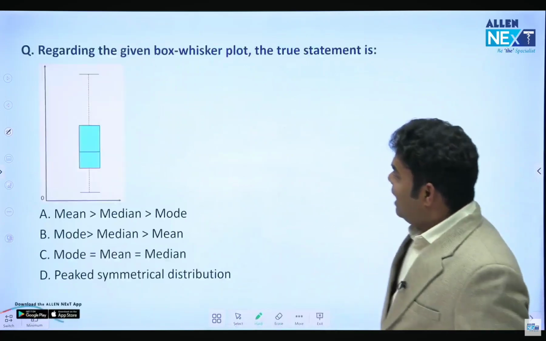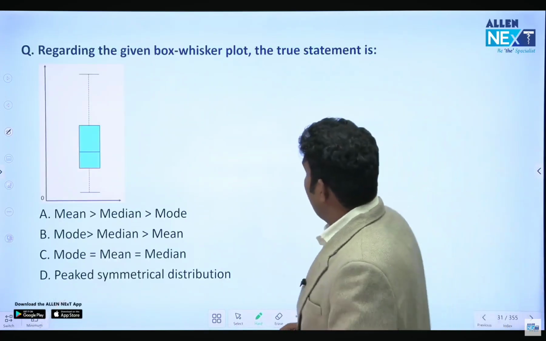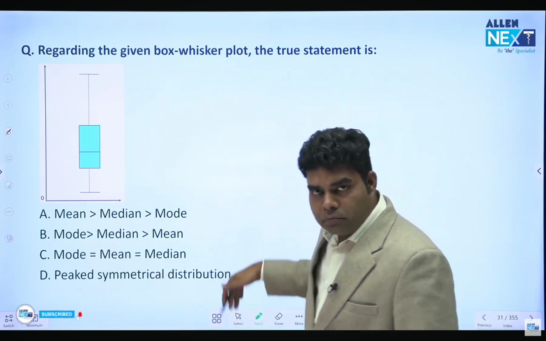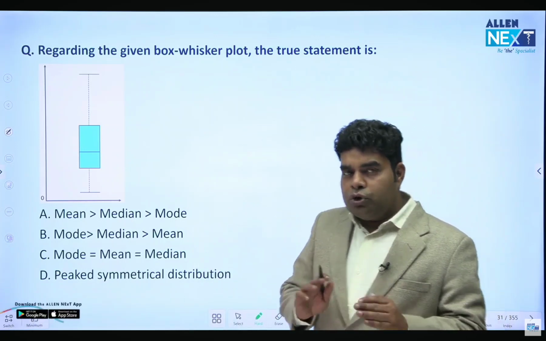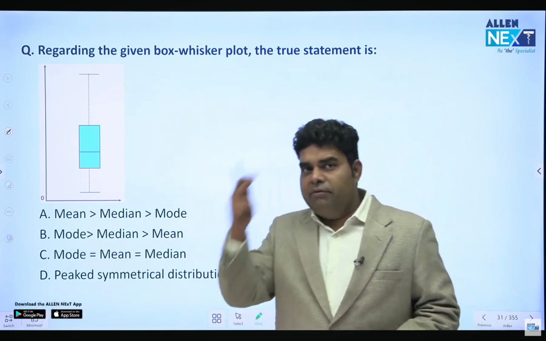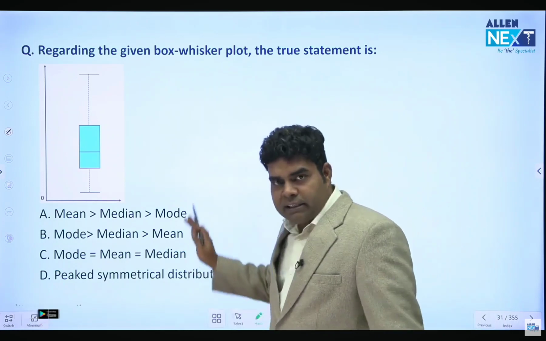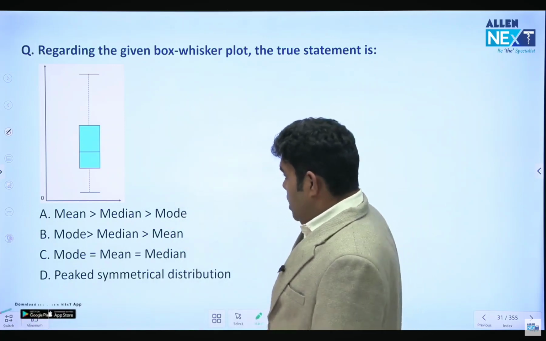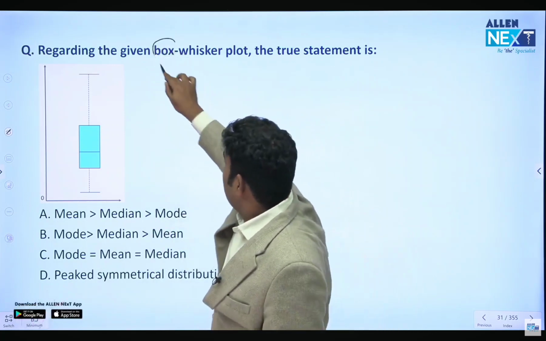Next question. They have given a graph here. It's a box and whisker plot, and they are asking, which is the correct statement? There are two questions on mean, median, mode. One question came in the last FMGE exam, which we will discuss. But this question is based on positive and negative skewed curves. And what is this box and whisker plot?